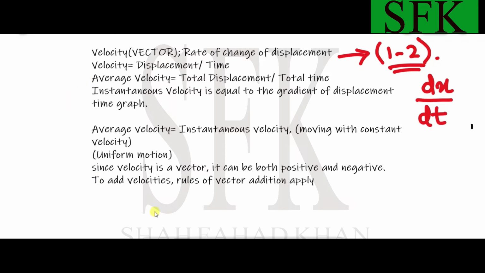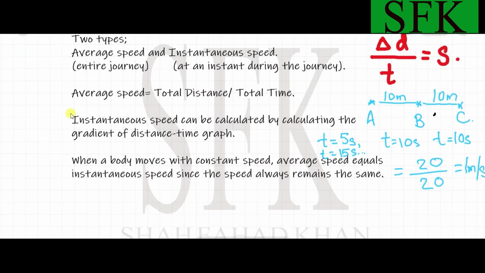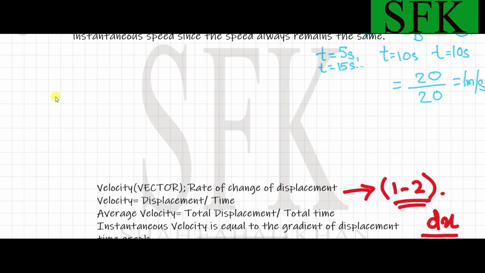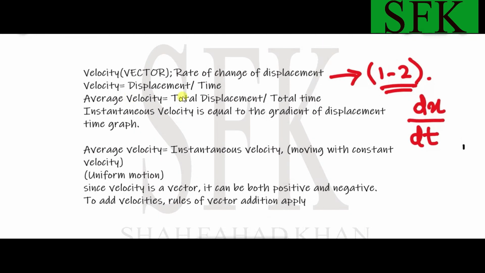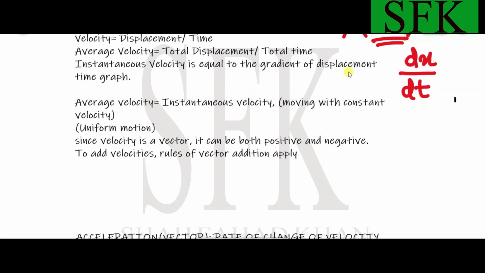Similar to the average speed that we've just discussed, where average speed was total distance upon total time, average velocity is the total displacement upon total time. Okay, this is important. I've seen some questions being asked on this part as well. So remember this formula. We also have instantaneous velocity, just like instantaneous speed. Instantaneous velocity is also equal to the gradient of the displacement time graph.